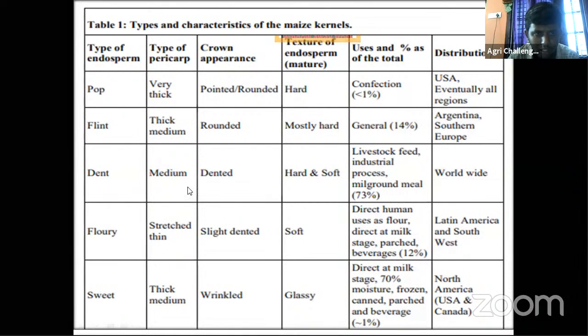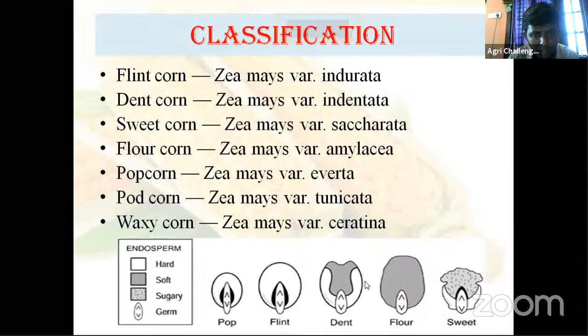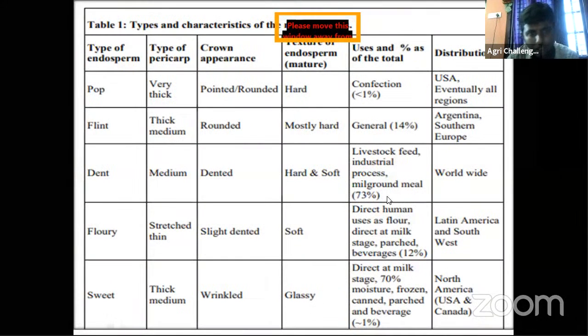Then dent corn, type of pericarp is medium. Crown appearance is dented. This corn appearance is dented. Just see this outer portion appearance. Then use, livestock feed, industrial process uses, and mill ground meal,